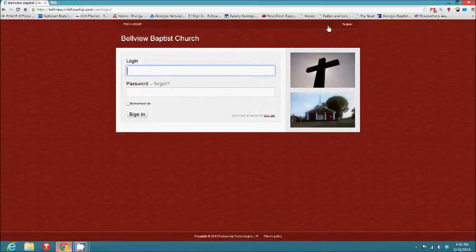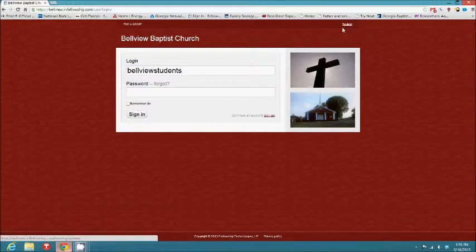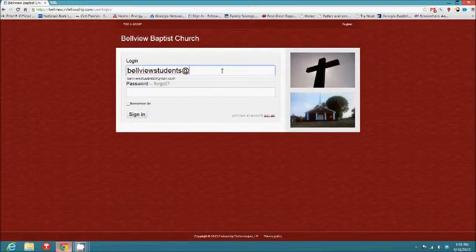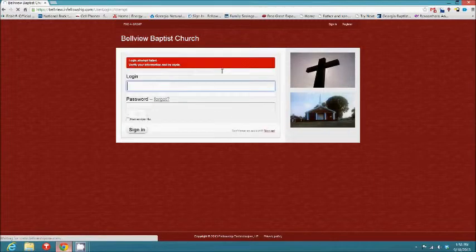Anybody at the church that wants to create their own profile or their own account, there's a couple of different things that you can do from here. So I'm just going to log into my account so that I can show y'all what all it does. If you want to create an account, you would just go up here and click on register. So I'm typing in my account, BellviewStudents@gmail.com, and I'll type in my password. Let's see here, and then click sign in.